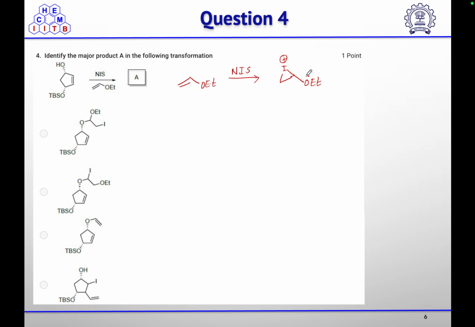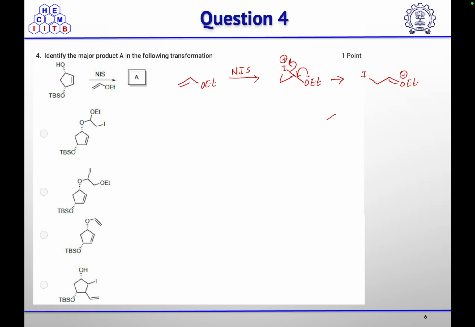Then oxygen will push the electron density to open the three-membered iodonium ion ring, and you will get this oxonium ion, which is electrophilic in nature.